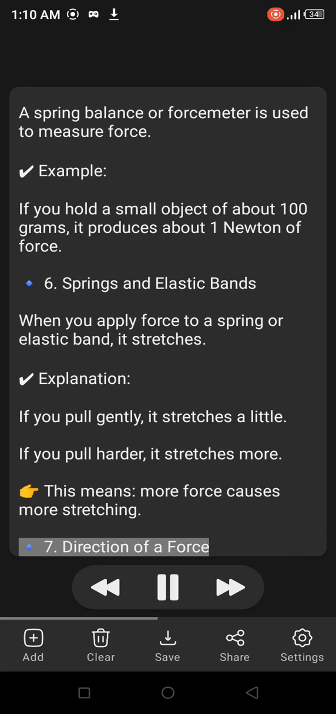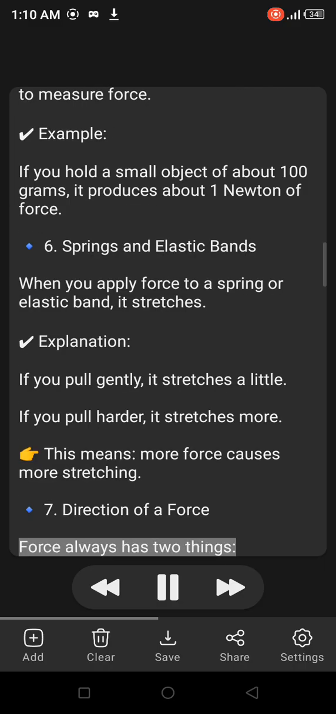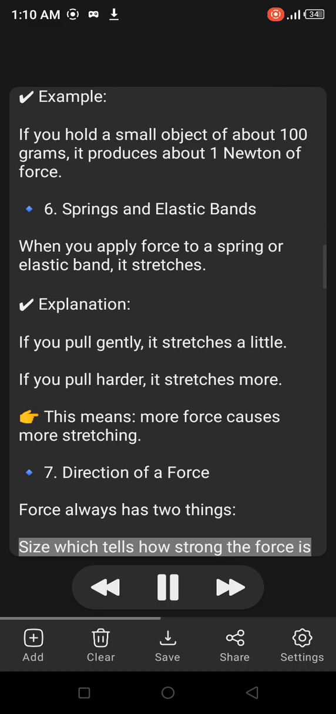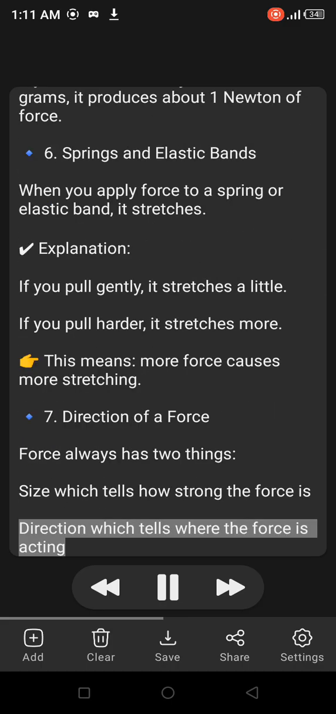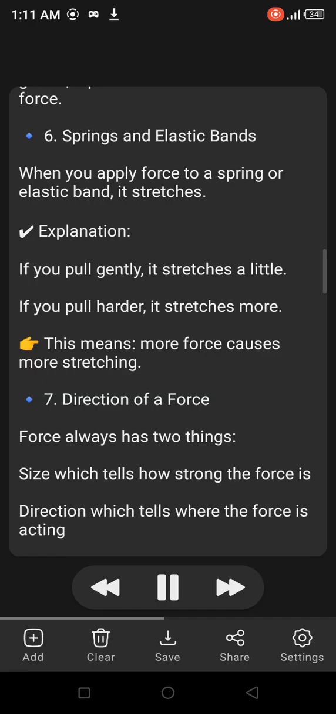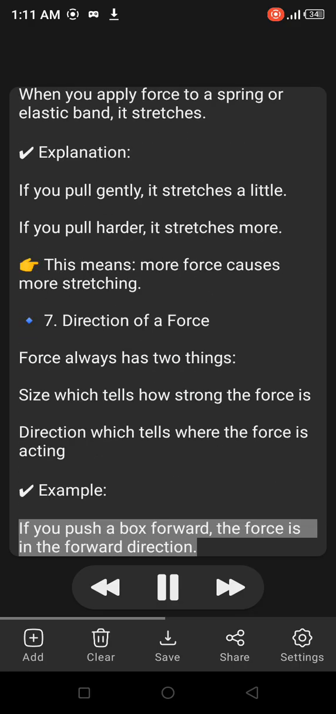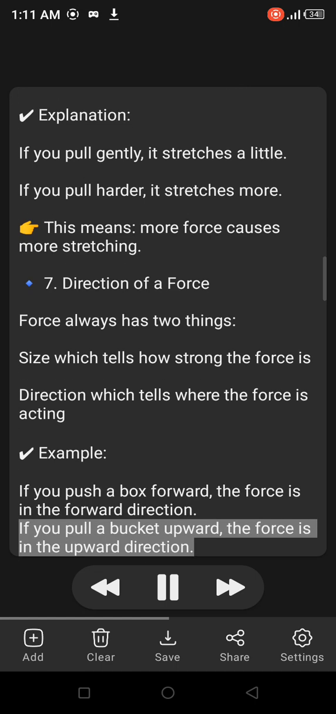7. Direction of a force. Force always has two things. Size, which tells how strong the force is. Direction, which tells where the force is acting. Example: if you push a box forward, the force is in the forward direction. If you pull a bucket upward, the force is in the upward direction.